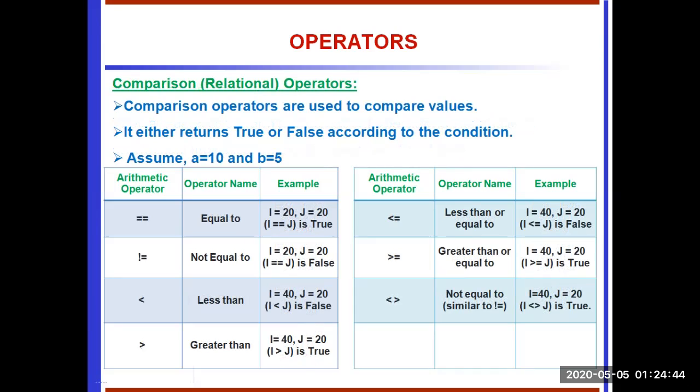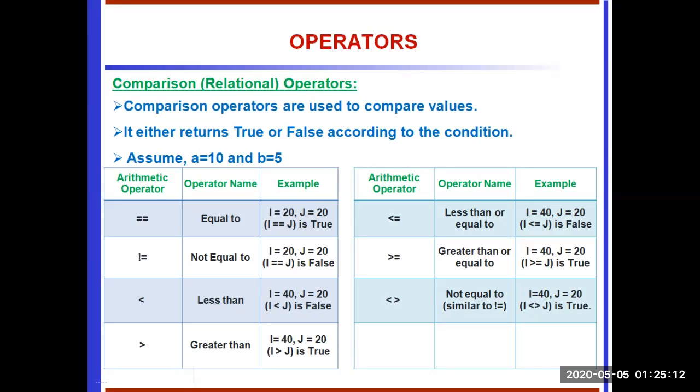The comparison or relational operator gives the relation between two operands, like greater, lesser, equal, not equal. Totally 7 operators are there. The comparison operator is used to compare the values. It returns either true or false according to the condition.